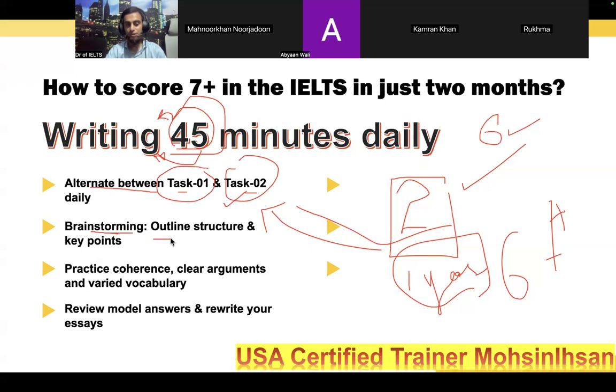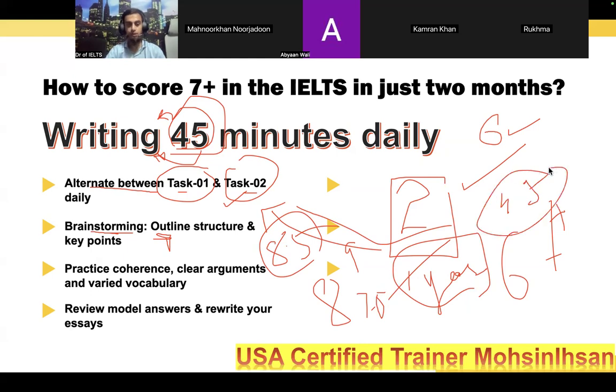Next, brainstorming. Brainstorming is very important. Even if you are a very knowledgeable person, if you are a very good reader, you still have to think. First thing, make points. All my 8.5 band students, and those who achieved 9 in some of the modules, 8.5, 8, and 7.5 also, always do brainstorming for essay writing. There was even a student who would spend 3 to 4 to 5 minutes almost on brainstorming. And it really works. You think first, make points, write on the rough side.